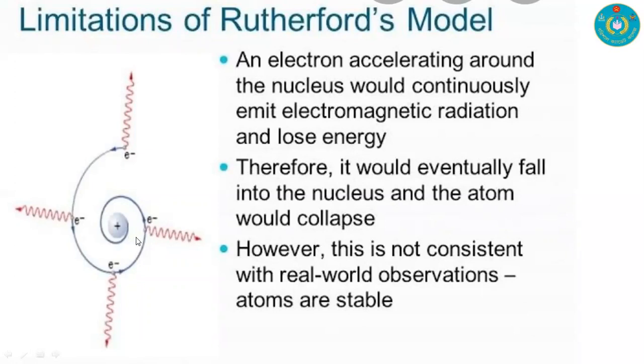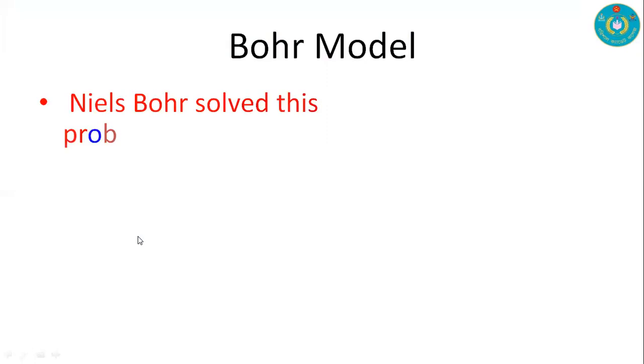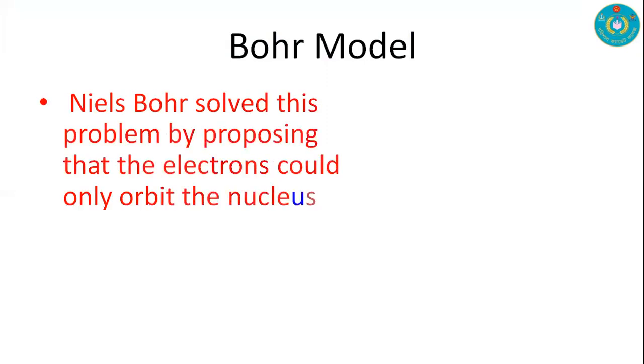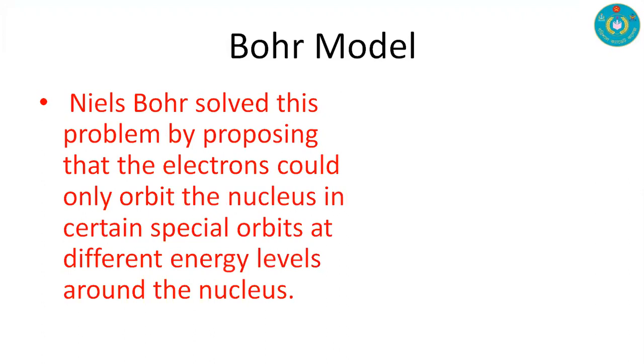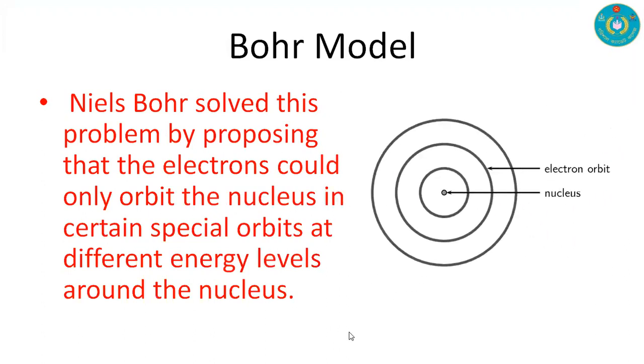In real world observation, atoms are stable, but if we apply the Rutherford model, atoms must not be stable. That's the limitation of the Rutherford model. To solve the problem of the Rutherford model, we have another model, the Bohr model. Niels Bohr introduced this model. In the Bohr model, we have the nucleus in the center, and we have fixed electron orbits around the nucleus.